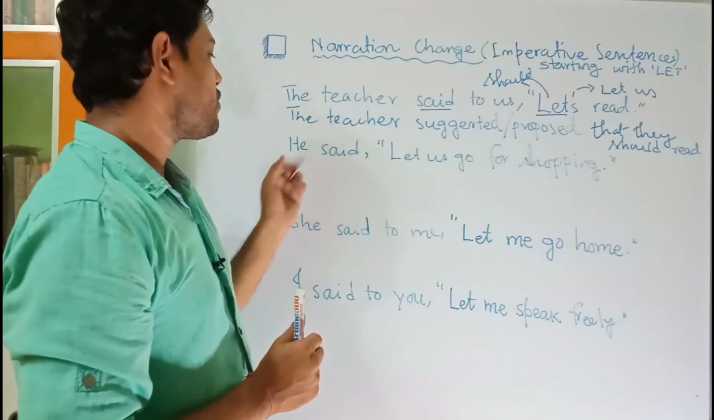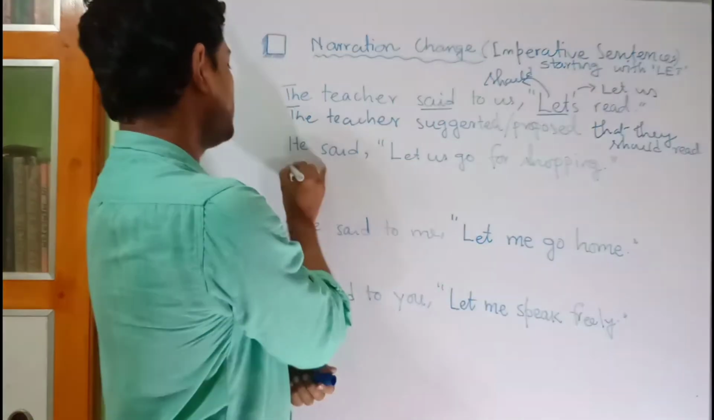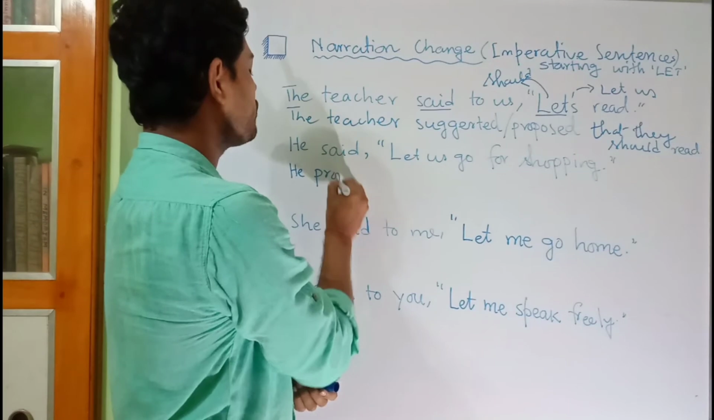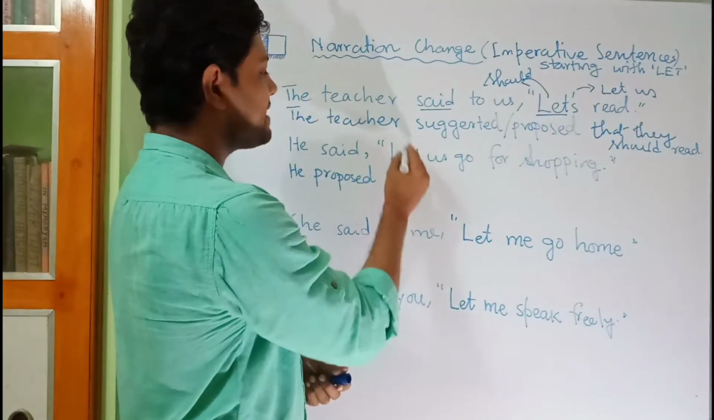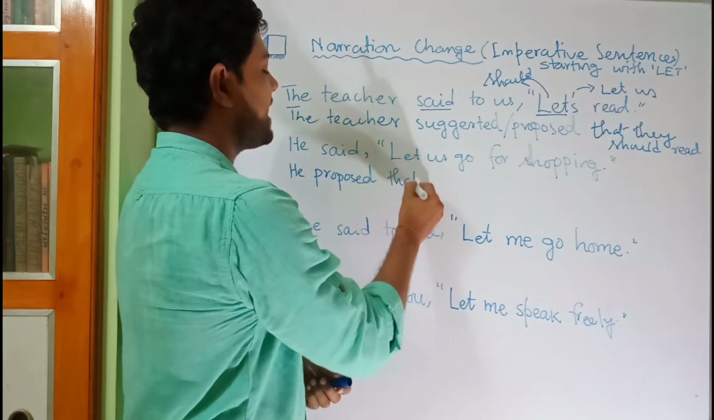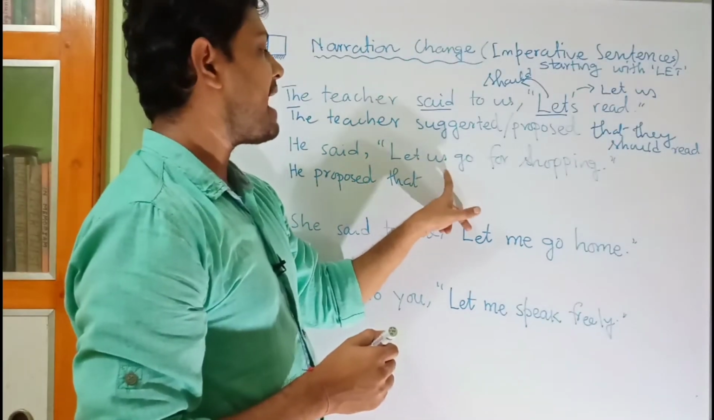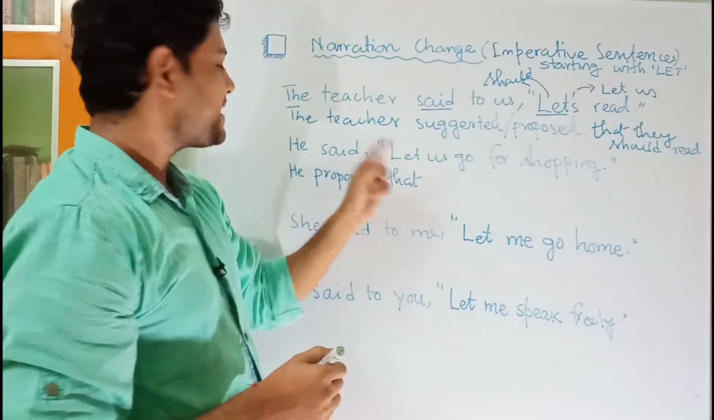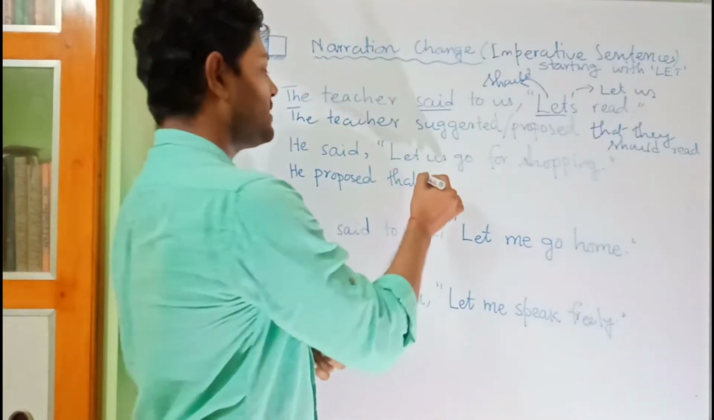Let's try to solve the second question. He said, let us go for shopping. So he said will be changed into proposed or suggested. After that, the linker that will come. Then we have to find out the subject. Who is the subject? Let us is the subject. Us means first person. That means the narrator is third person. So we have to write here they, as we have done there.